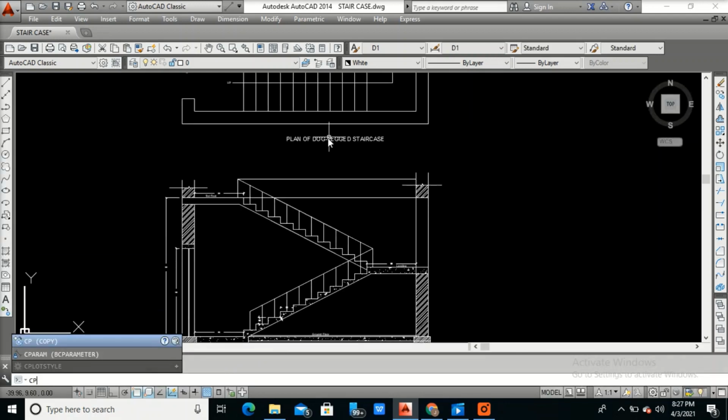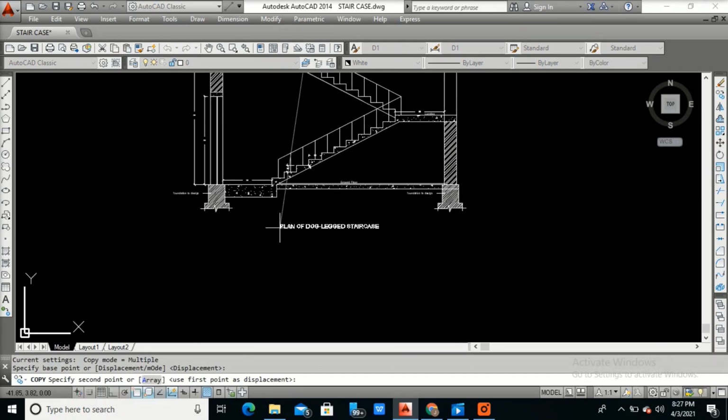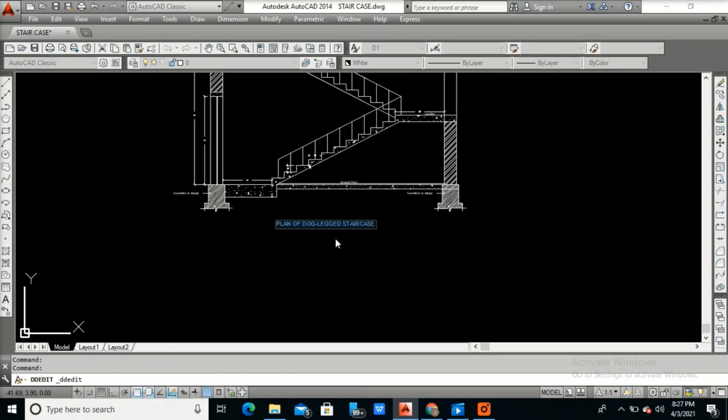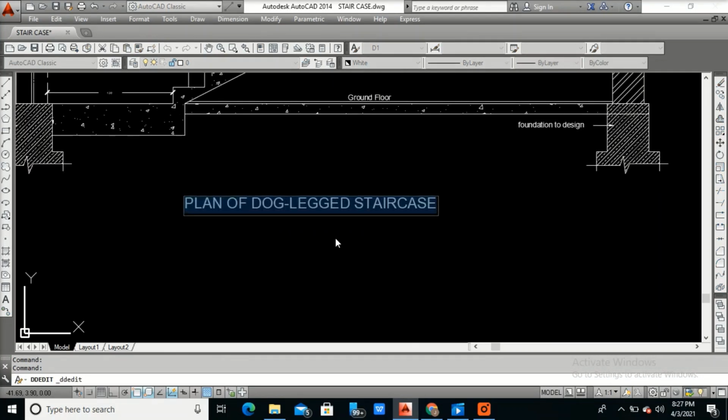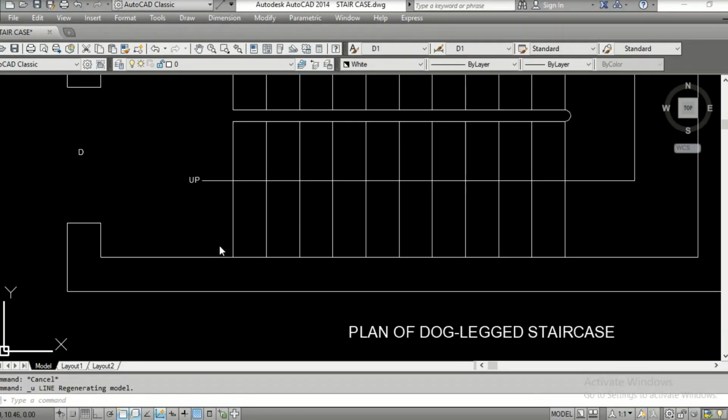Copy. Okay, this is the sectional elevation through AA. So where is the A actually? You have to show the A.